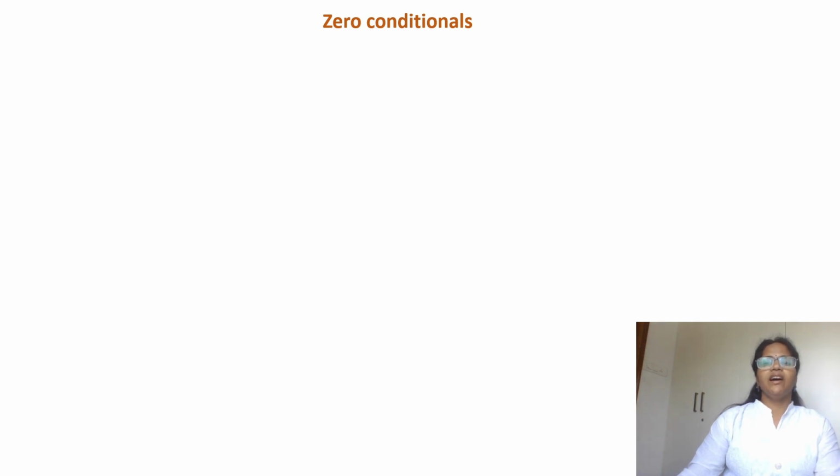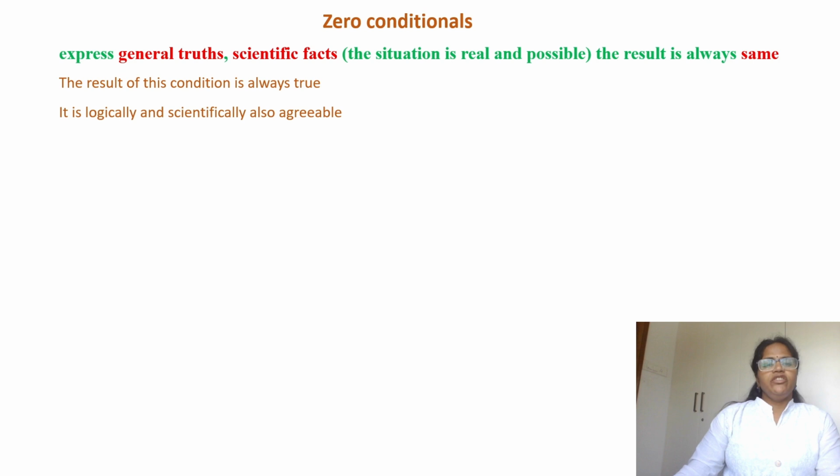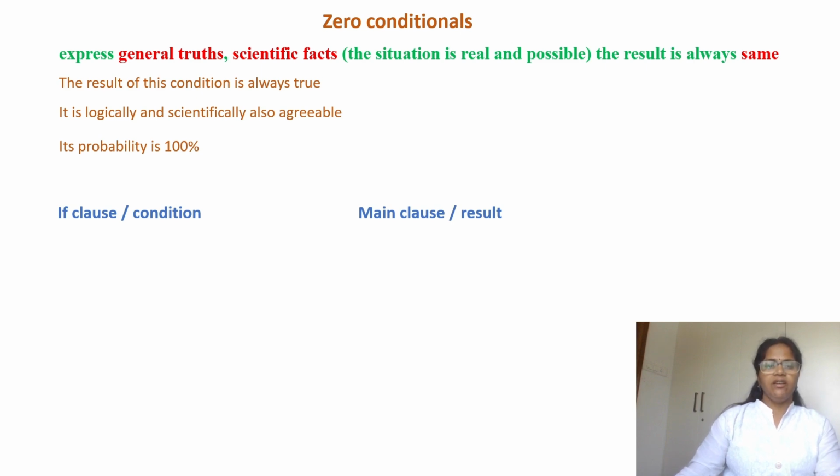Zero conditionals are used to talk about scientific facts or universal fact or a general truth. The result of the condition is always same. It is logically and scientifically also agreeable. The probability of the fulfillment of condition is 100%. No matter what, result of the condition is always same. In every conditionals, we have two parts, if clause, which is a condition, and main clause, which is a result.